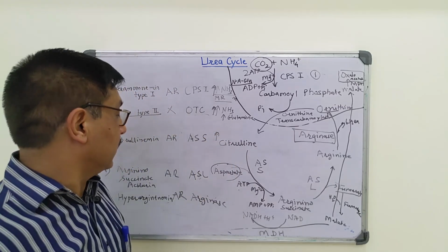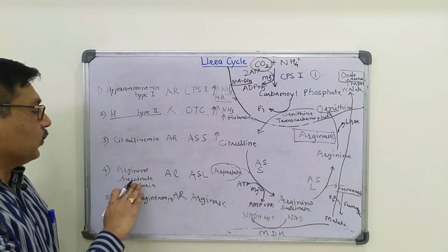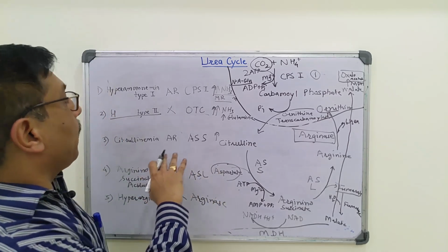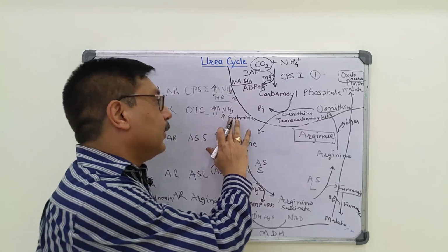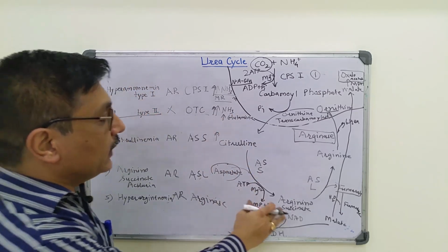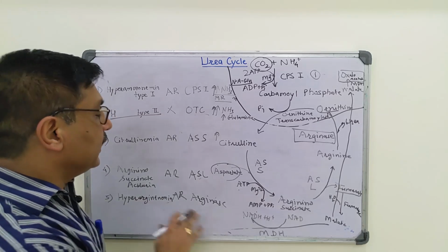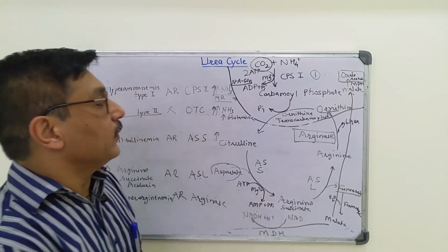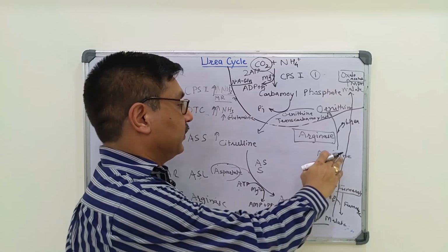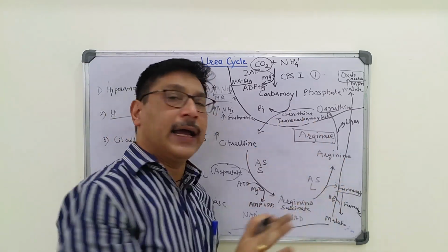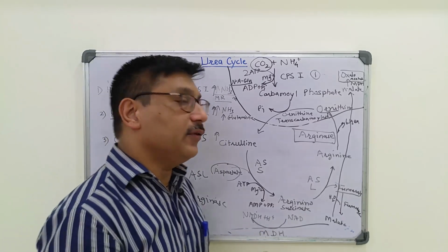In case of argininosuccinate aciduria, along with high level of ammonia, there is an increase in argininosuccinate in blood and urine, and in case of hyperargininemia, there is increased arginine secretion in urine. Its level is high in blood and CSF.